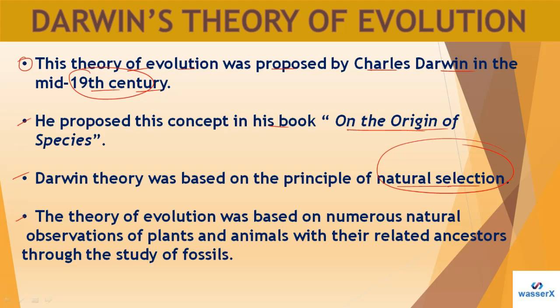The theory of evolution was based on numerous natural observations of plants and animals with their related ancestors, and on the study of fossils. Darwin studied numerous natural observations of plants, animals and their related ancestors, and he also got information from the study of fossils.